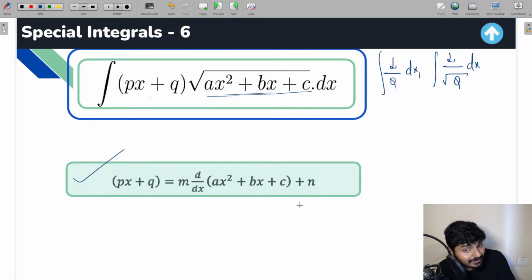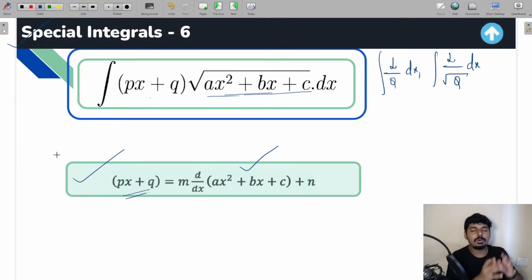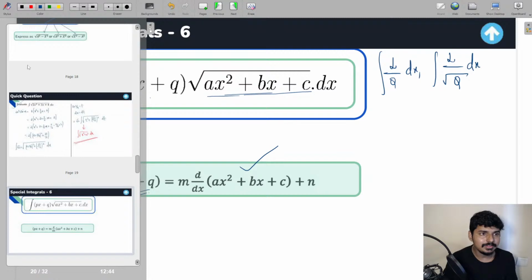After finding m and n, what you will do, in place of px plus q, you write the right hand side term and then you can do the simplification. So I hope this is clear for all the students, guys. So this is how you have to do the integrals, the questions of this particular type. Okay. Now, let's do one thing.